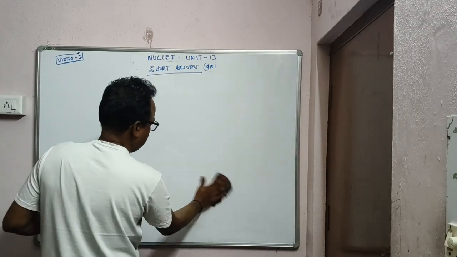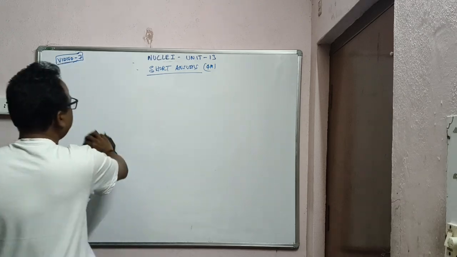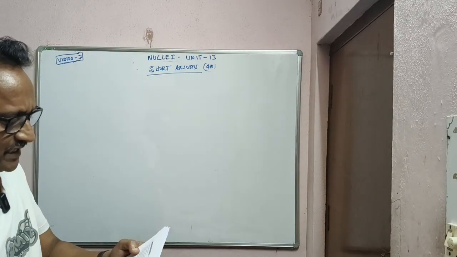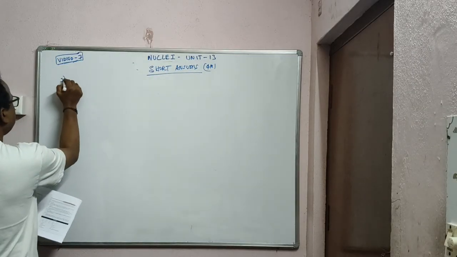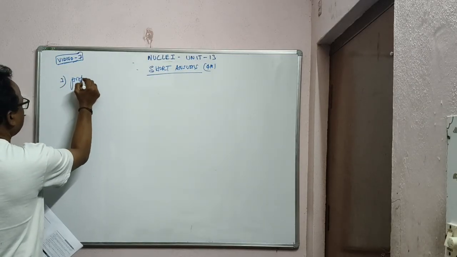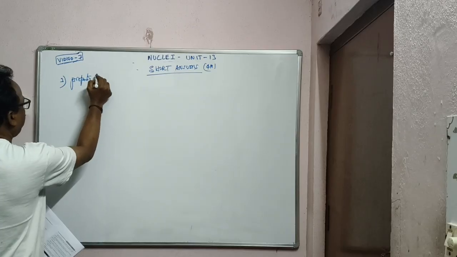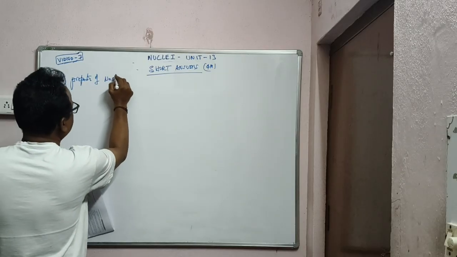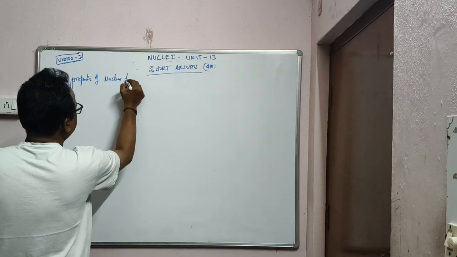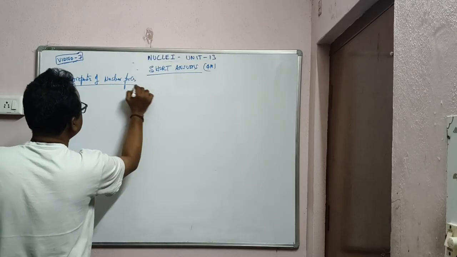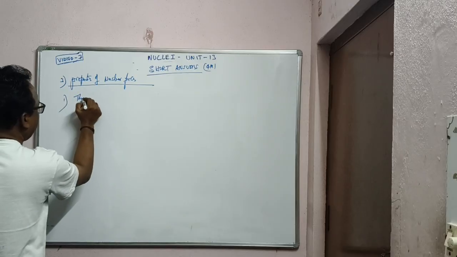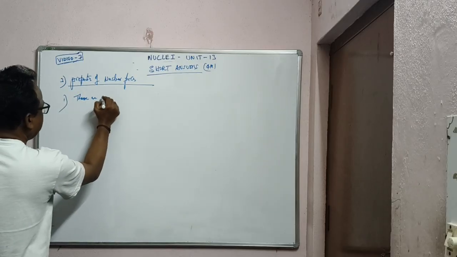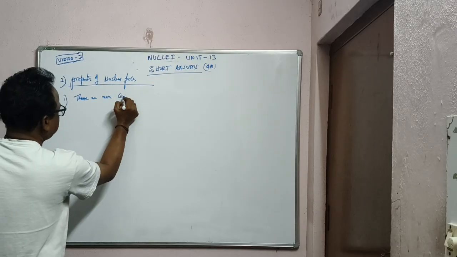Okay na? Right. See what the question says: Explain the properties of nuclear forces. First one, these are non-central forces.